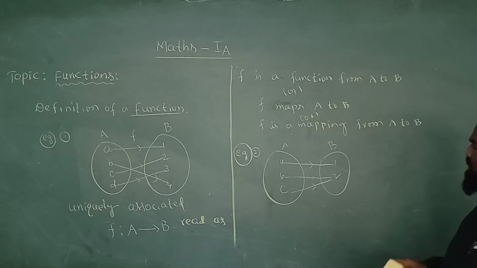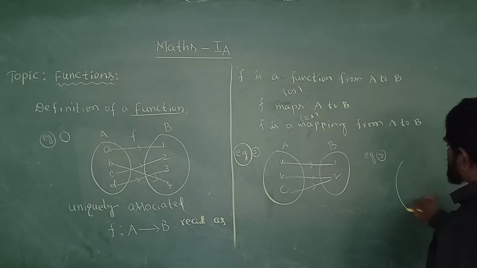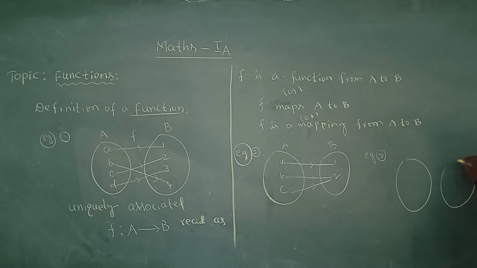Understand? One more example, example 3. Suppose A has a, b, c and B has 1, 2, 3, 4. a is related to 1, b is related to 2, c is related to 4.